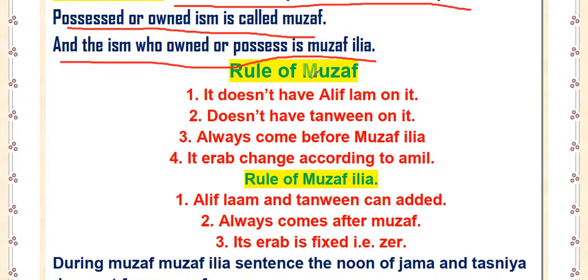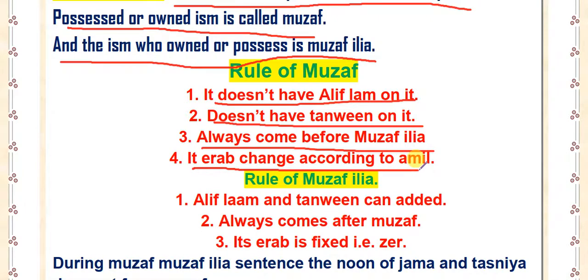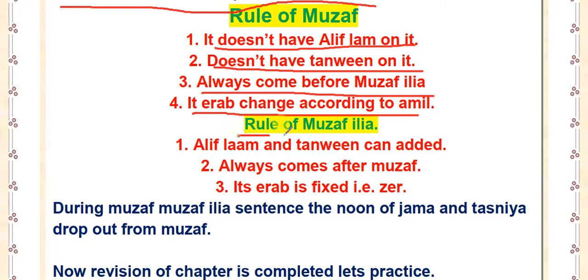Okay, so there are the rules of muzaf and muzaf ilayh also. The rule of muzaf is that it doesn't have alif lam on it. Muzaf will never have tanween on it. Muzaf always comes before muzaf ilayh, and the i'rab of muzaf changes according to the change in amil.